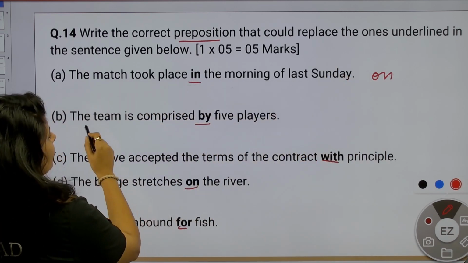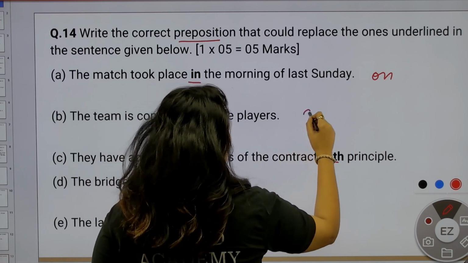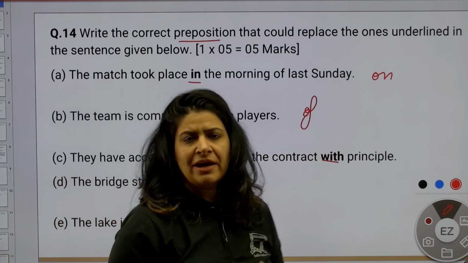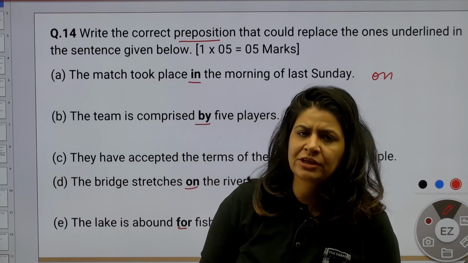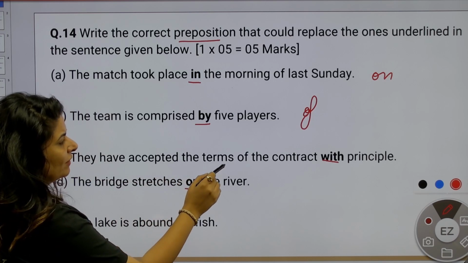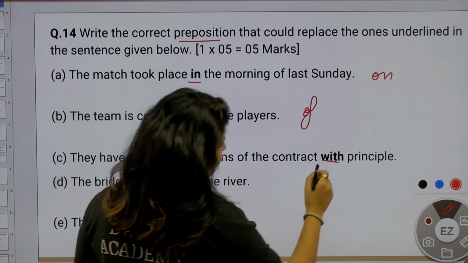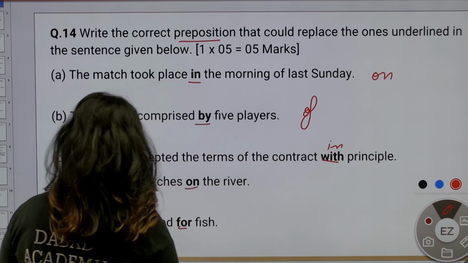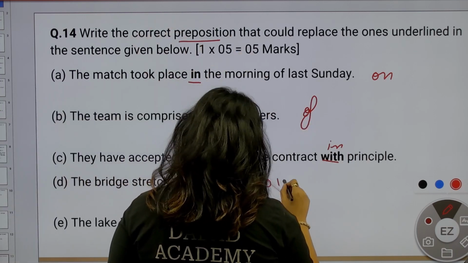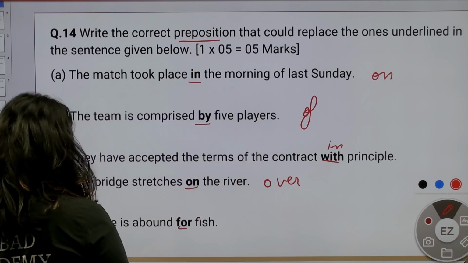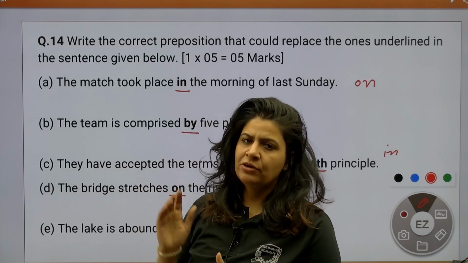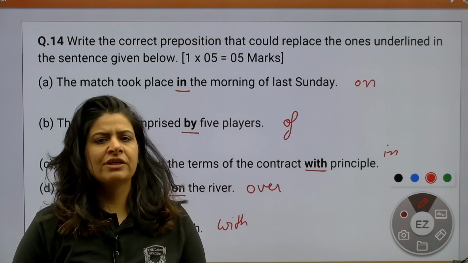Next question. The team is comprised of 5 players. हम बोलते हैं of 5 players, not by 5 players. By हम कब use करते हैं? We use by in case of preposition when action has been done upon someone. They have accepted the term of the contract in principle. Right? The bridge stretches over the river. The last question, the lake is abound with fish. So this is the solution of the RIMC English grammar part.